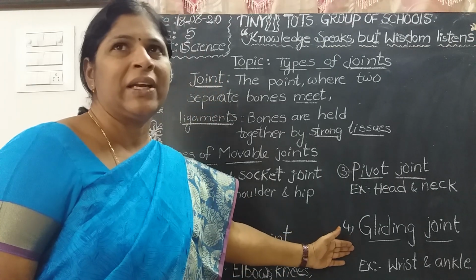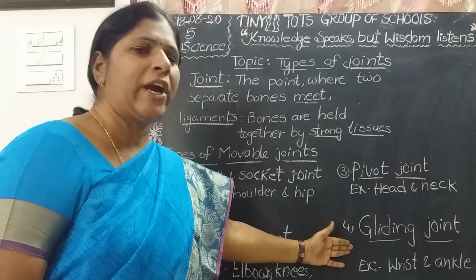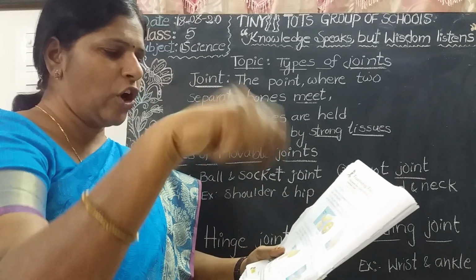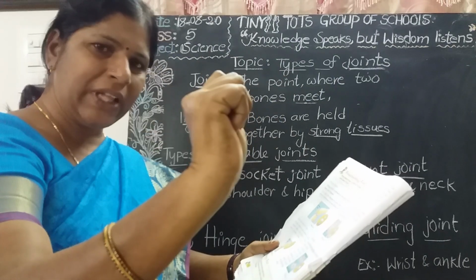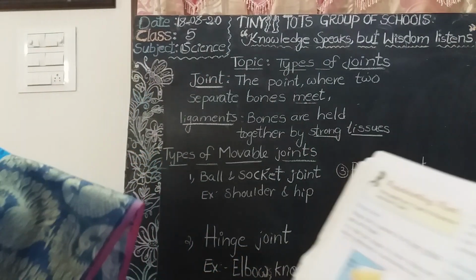What is the next one? Gliding joint. Gliding joint is present in between the wrist and ankle. See here, I will show one picture. In this joint, bones can slide over each other. It is present in the wrist and ankle, children. It allows side to side as well as backward and forward movements.